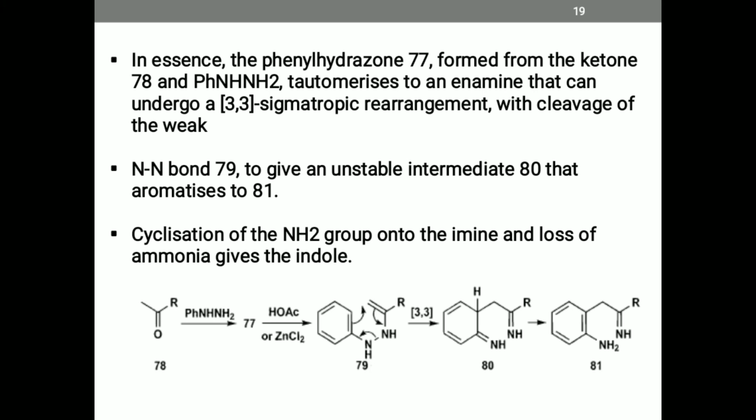The unstable intermediate 80 is aromatized to 81. Cyclization of the NH2 group onto the imine and loss of ammonia gives our final product, indole.